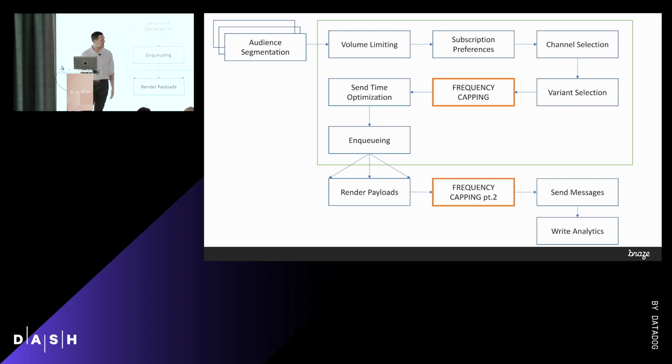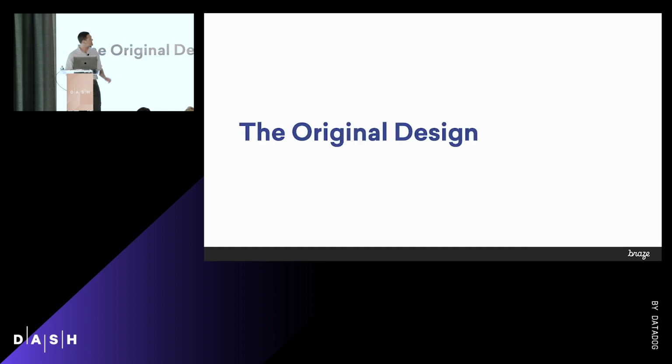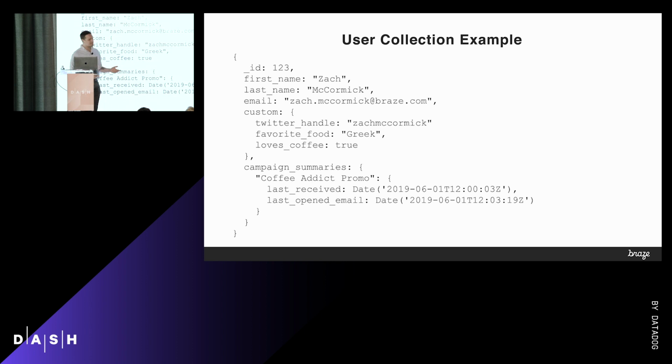Once we've done that, it's pretty simple after that. We send the message, and then we write back analytics. So user got the message, add 1 more to the counter for how many we sent for this campaign, et cetera. But we'll dive more into the frequency capping part of this. So the original design. The original design uses our users collection.